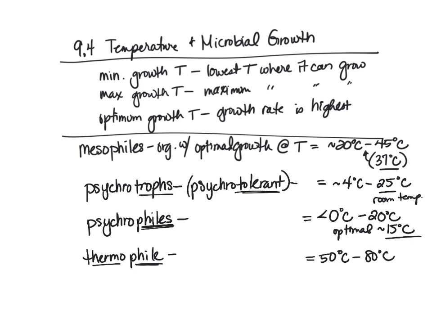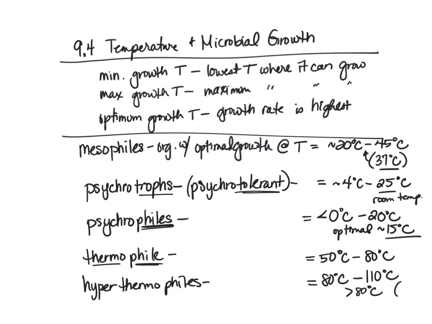But then we have one more above that. Those are the hyperthermophiles. And so hyperthermophiles are even higher than that. So their optimum growth temperature is at about 80 degrees Celsius, where we left off with the thermophiles, up to about 110 degrees Celsius. And this actually can go higher. So if we said it the correct way, it would be greater than 80 degrees Celsius. And it really depends where in that it goes.